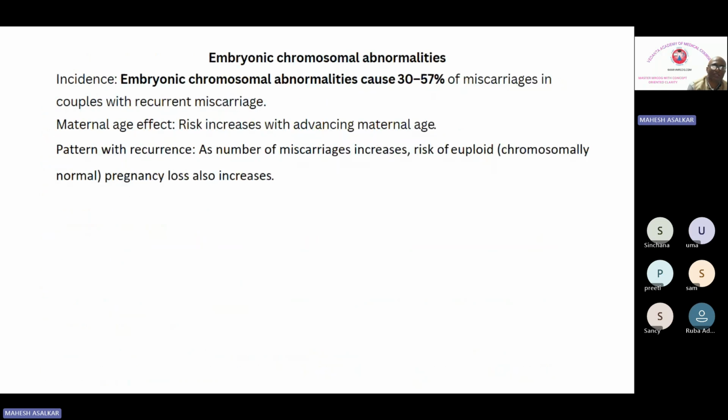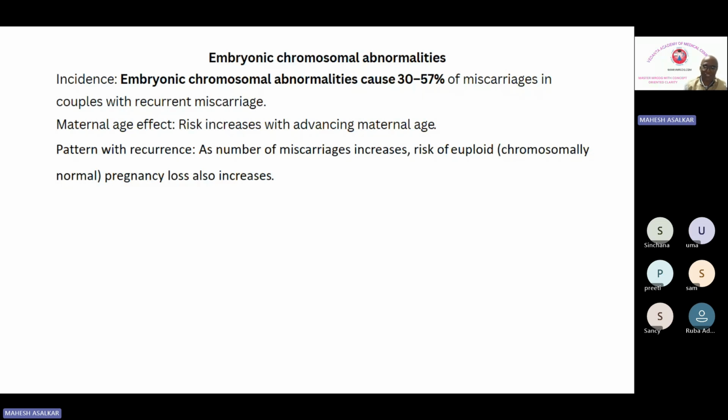Now let us discuss embryonic chromosomal abnormalities. Embryonic chromosomal abnormalities cause around 30 to 50% of miscarriages in couples with recurrent miscarriages. The maternal age effect further increases with advanced maternal age, and the pattern with recurrence.